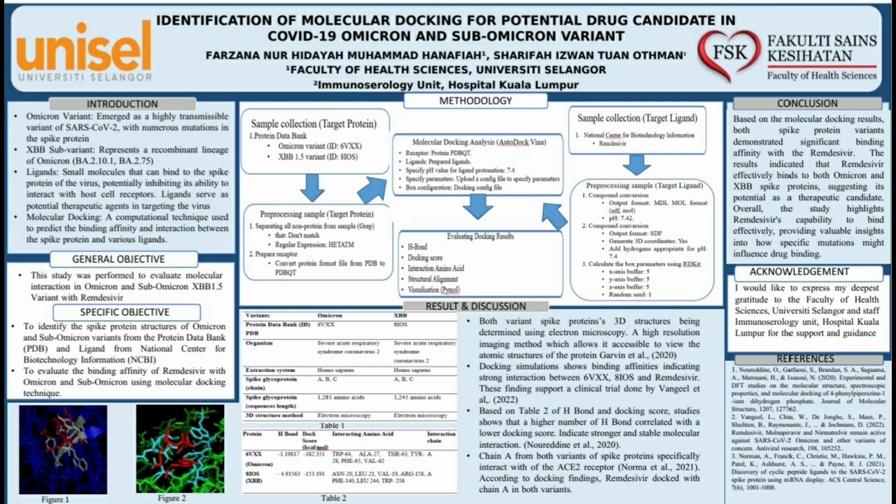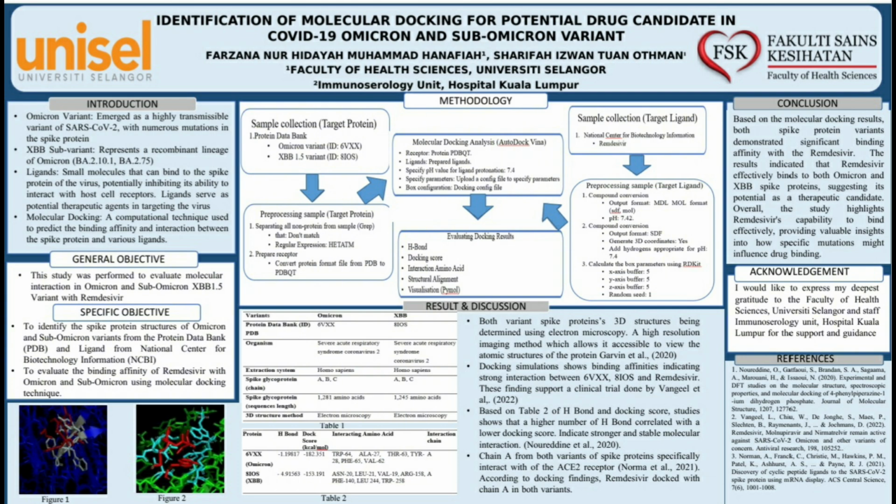Table 2 shows the docking result between the spike protein of Omicron and XBB variant with remdesivir. From Table 2 also, the Omicron spike protein, which is 6VXX, has a docked score of negative 182.351 kilocalories per mole, which is more negative compared to XBB 1.5, which is 8IOS, with negative 153.191 kilocalories per mole.